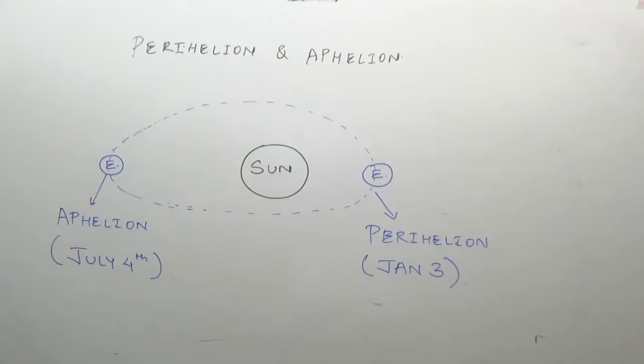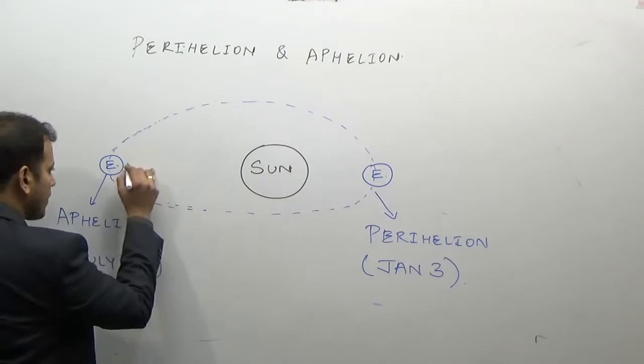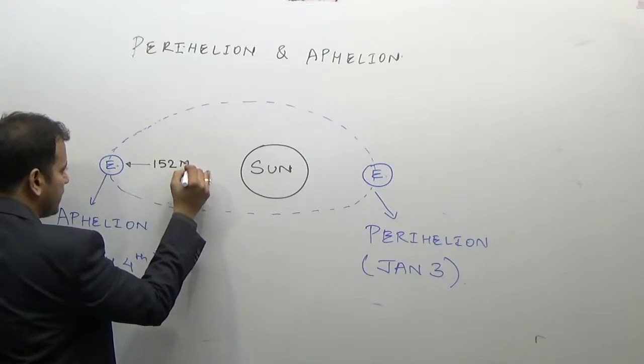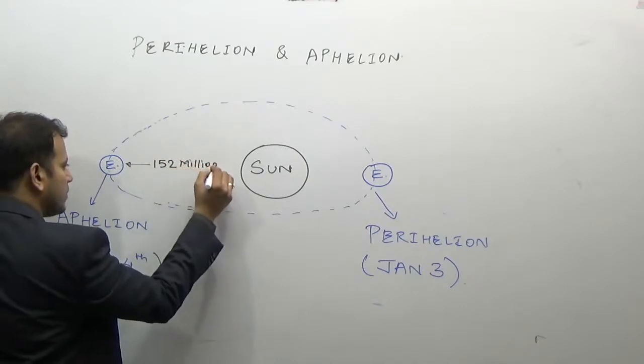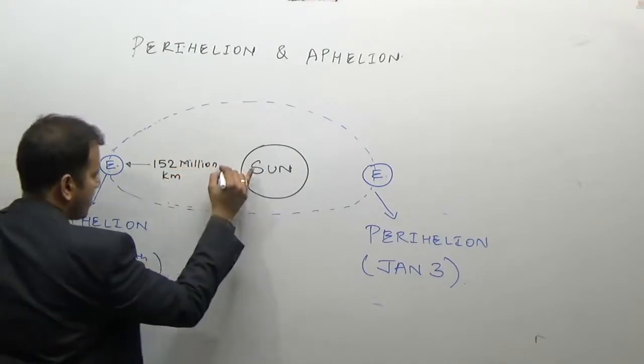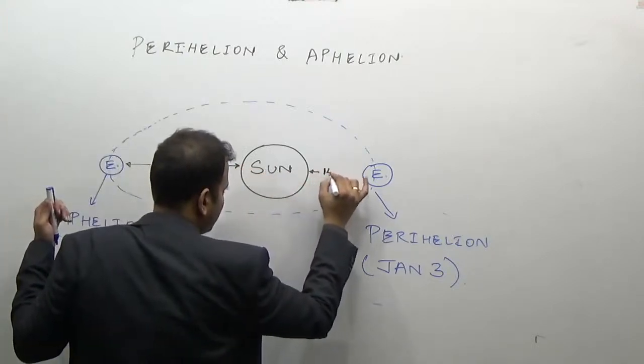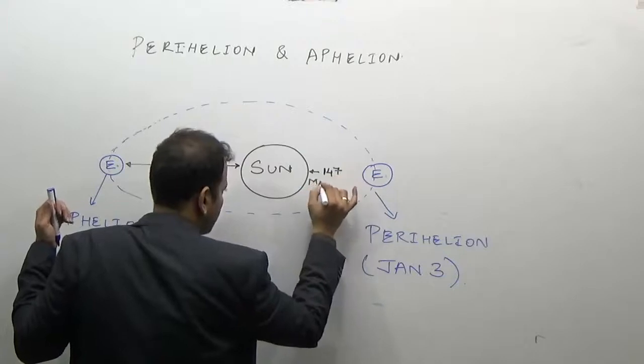The aphelion distance is around 152 million kilometers, and the perihelion distance is around 147 million kilometers.